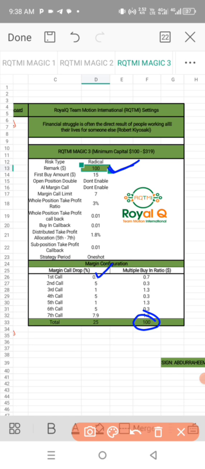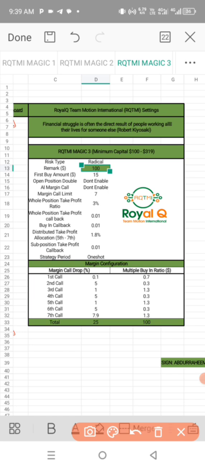First call 0.1, second call 0.1, third call 0.1, fourth call 0.1, then the fifth call 2.5, sixth call 2.5, seventh call 4.9. Total will give you 10% call drop. That's the only thing you change. You save in your Royalq. So whenever you're in the RTTMI crypto future signal WhatsApp channel, once the signal is shared, you just wait and use this setting to trade it. Now this is for $100.